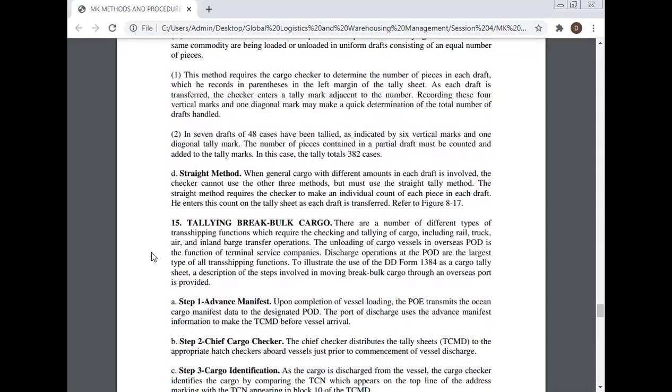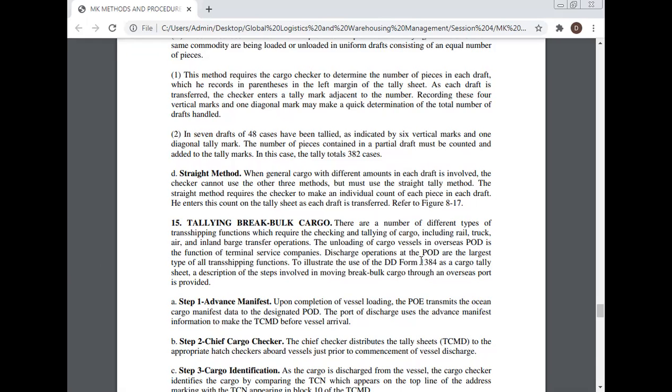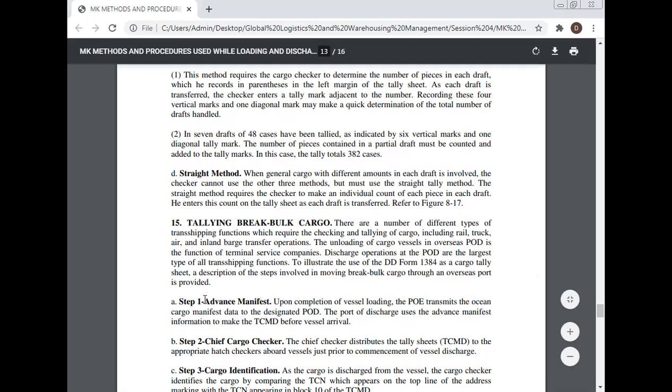There are a number of different types of transshipping functions which require the checking and tallying of cargo, including rail, truck, air, and inland barge transfer operations. The unloading of cargo vessels at the overseas POD is the function of the terminal service company. Discharge operations at the POD are the largest type of all transshipping functions. To illustrate the use of the DD Form 1384 as a cargo tally sheet, a description of the steps involved in moving break bulk cargo through an overseas port is provided.